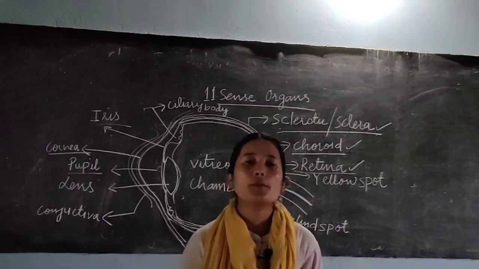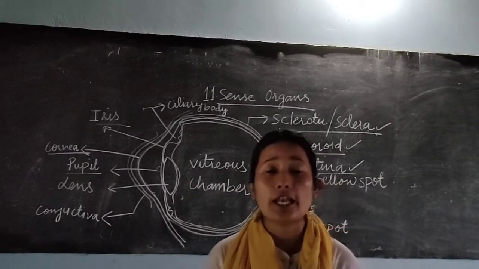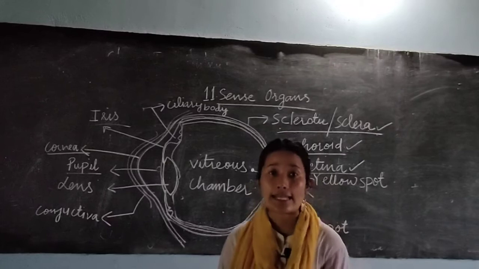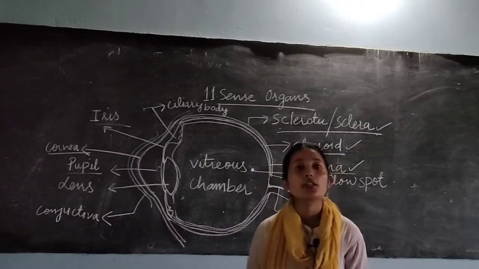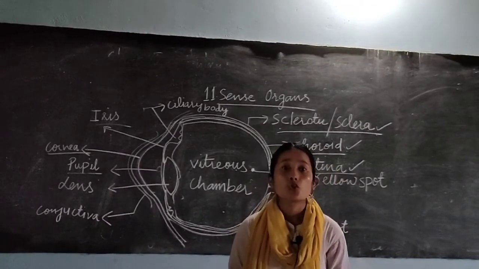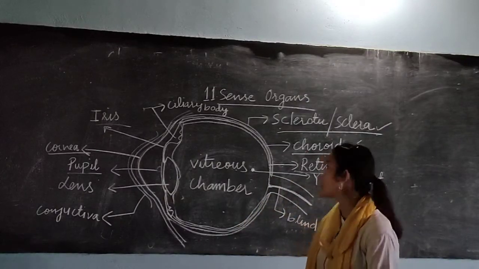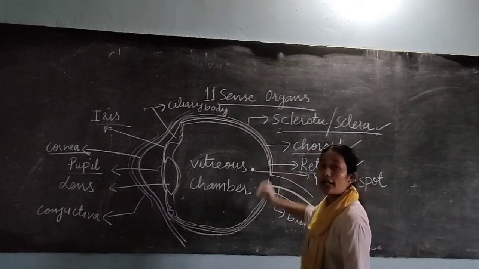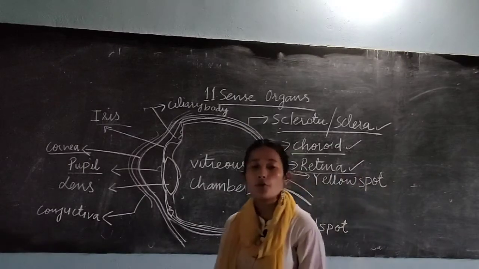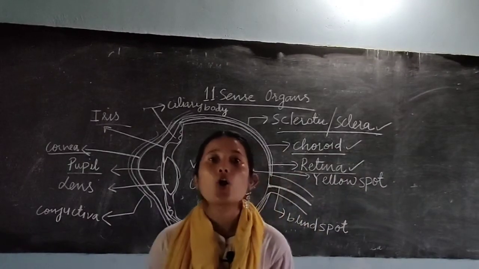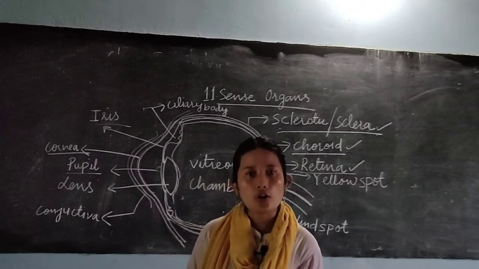Now we will be discussing the innermost layer of your eyeball, that is the retina. Like I told you, here the image formation takes place. So you have your receptor cells here. The photoreceptor cells are present in your retina region. The names of those photoreceptor cells are rods and cones.